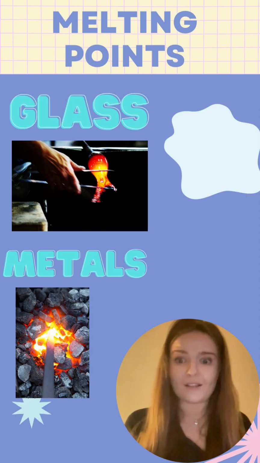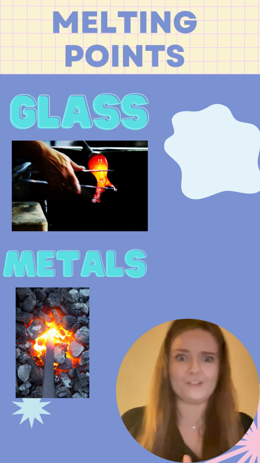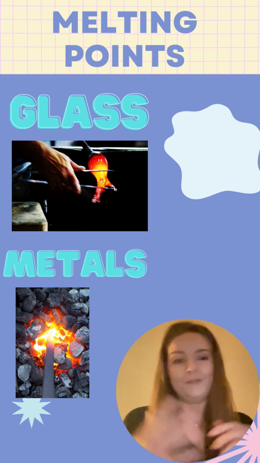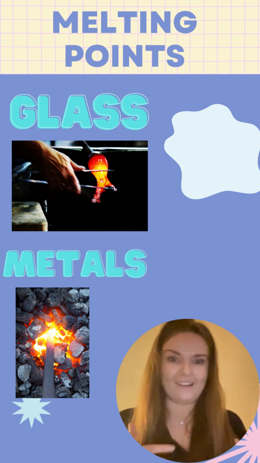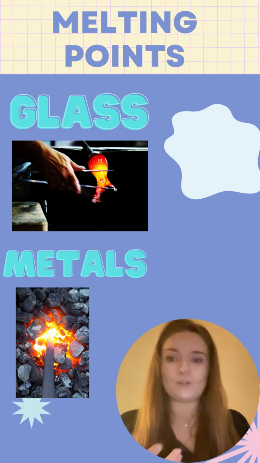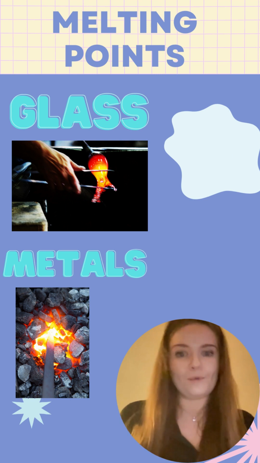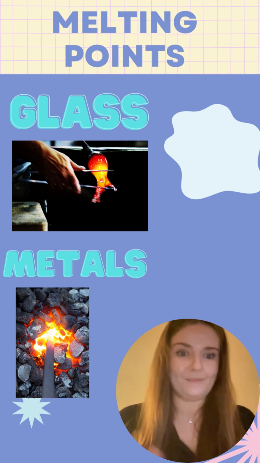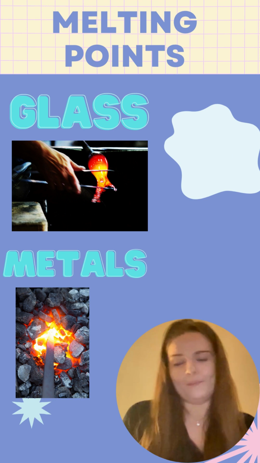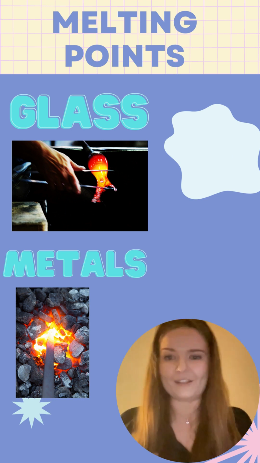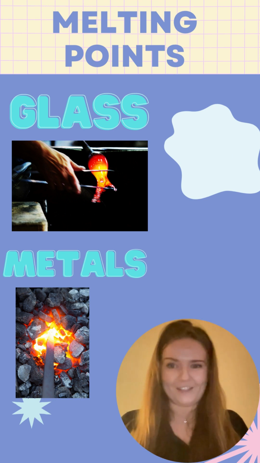For example, glass melts at an extremely high temperature, between 700 degrees and 800 degrees. But metals will have different melting points. One example is lead. Lead melts at a temperature of about 327.5 degrees.